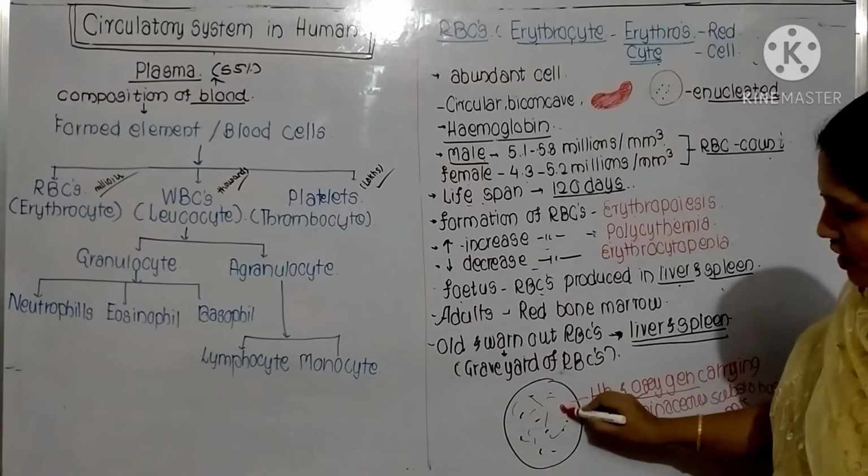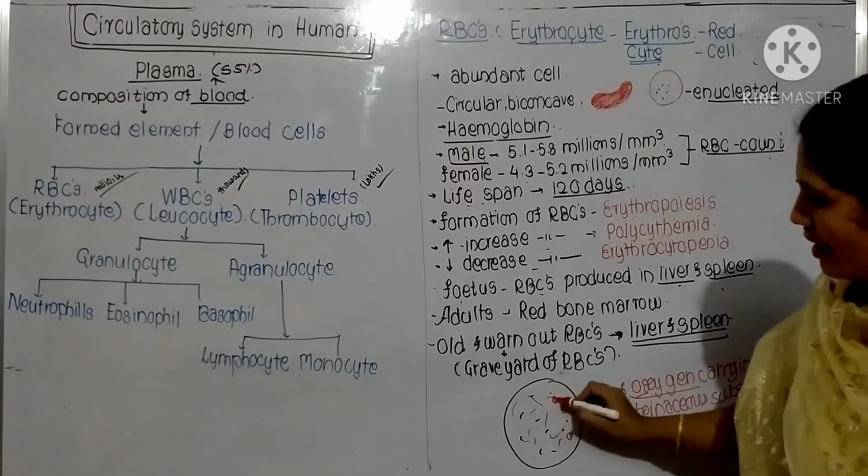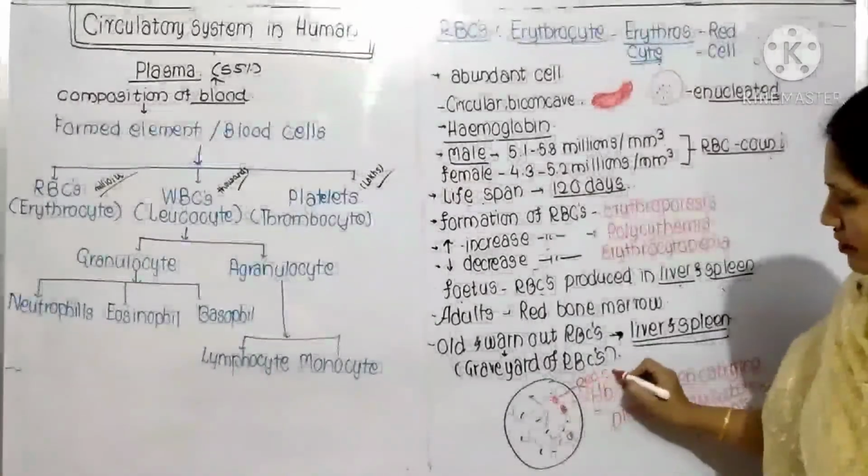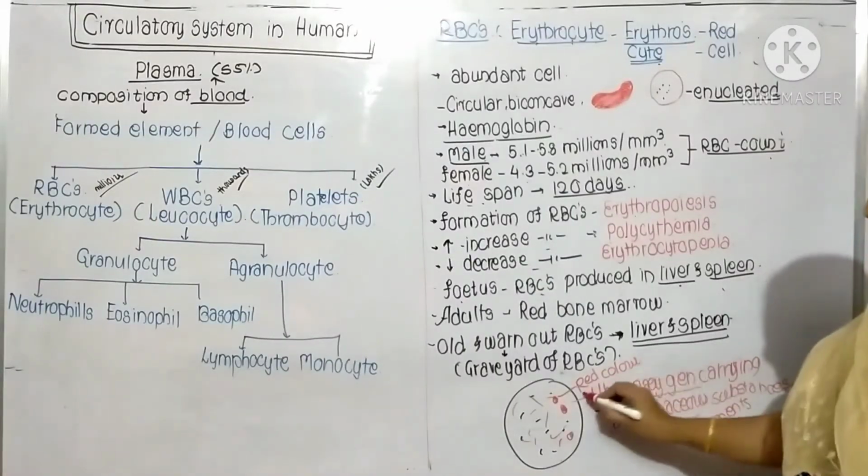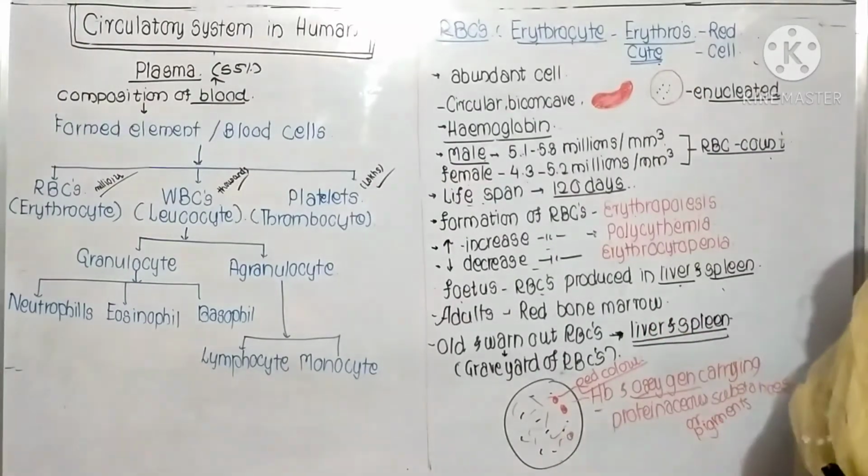Due to this only, this RBC has its red color. Are you all getting it or not? This RBC has red color.